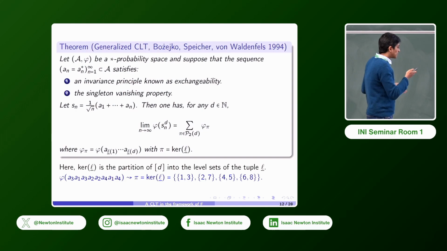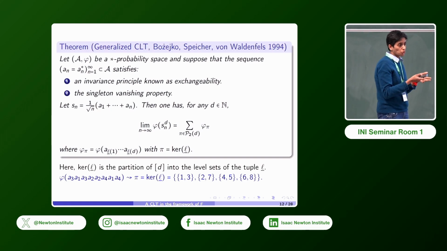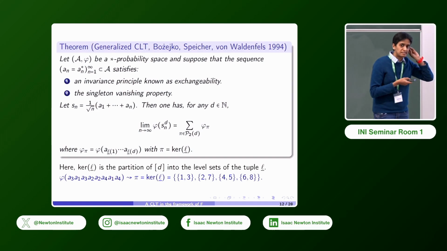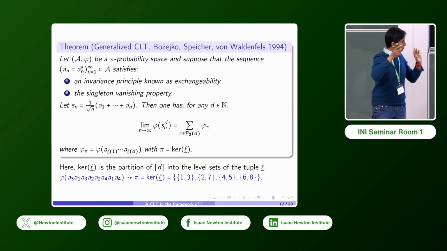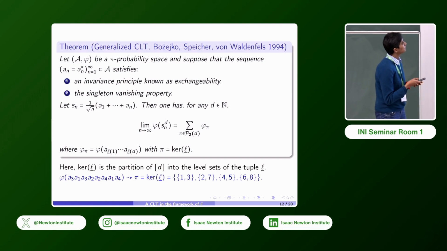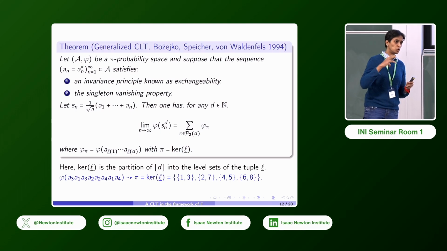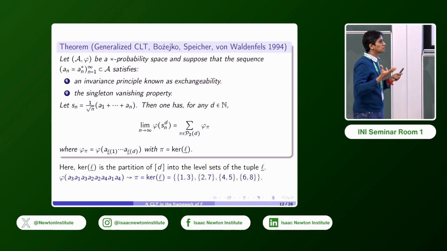The theorem, this generalized CLT, says that if you have a star probability space (A, phi), and a sequence of self-adjoint elements AN, which satisfy two properties. The first is an invariance principle known as exchangeability. Klaus talked about this in his talk, but this says that the joint distributions remain the same when you permute the indices under the action of the infinite symmetric group.